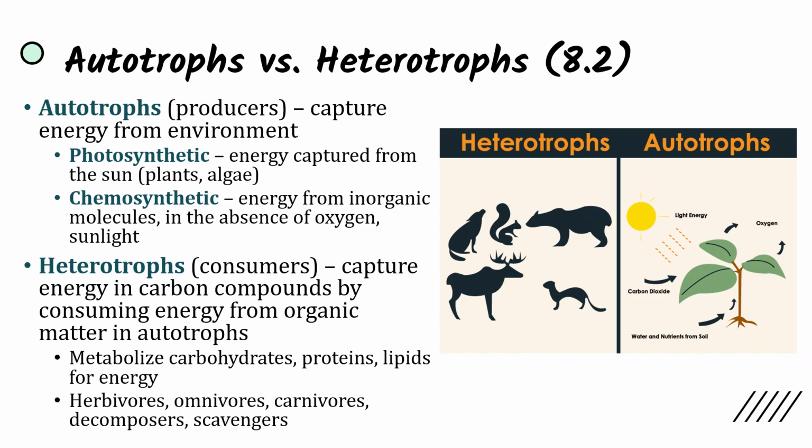So the organisms that are cycling all of this matter, all of these nutrients, are either going to be autotrophs or heterotrophs. And autotrophs are the producers in the environment. They're capturing energy from the environment.